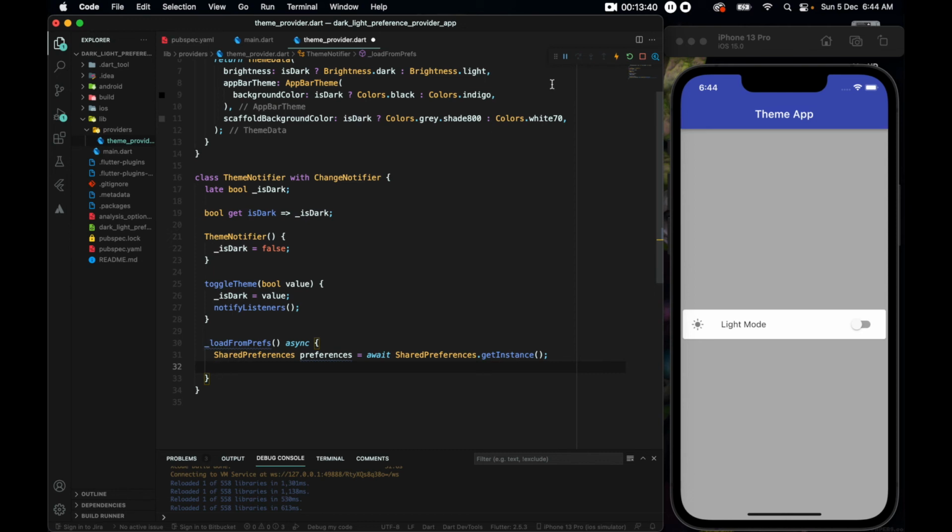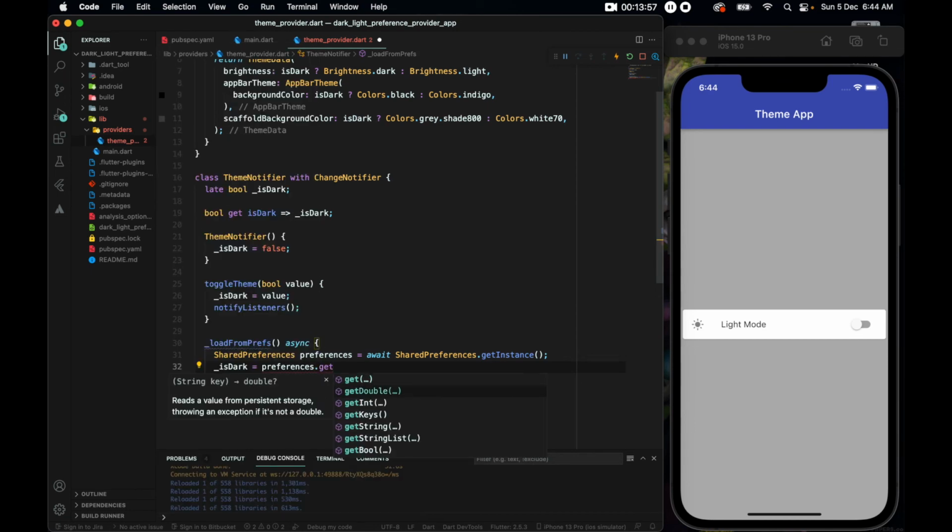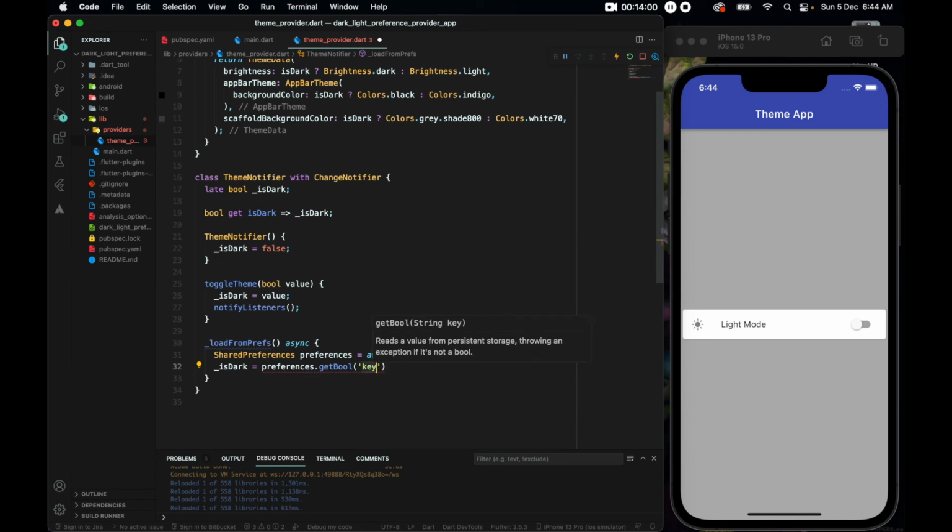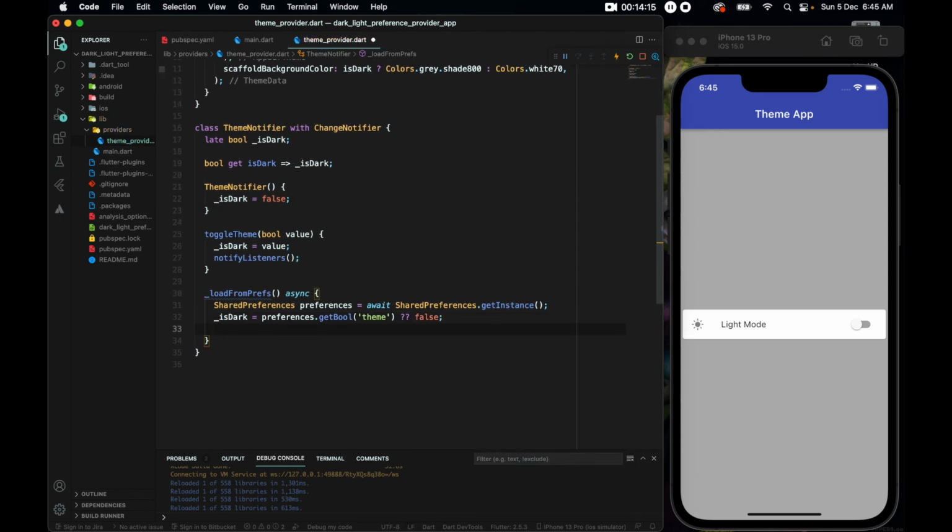Inside of this method, we want our _isDark to have a new value. isDark equals preferences.getBool, and the key should be theme. And if we are opening this app for the really first time, this will return us a value of null, in which case we want the default value to be false. Right. After that, we need to notify the listeners, whoever is listening for it, and we can return the value of isDark.